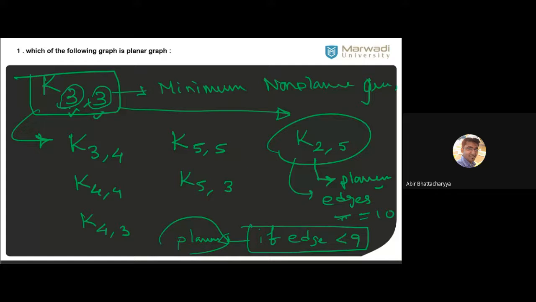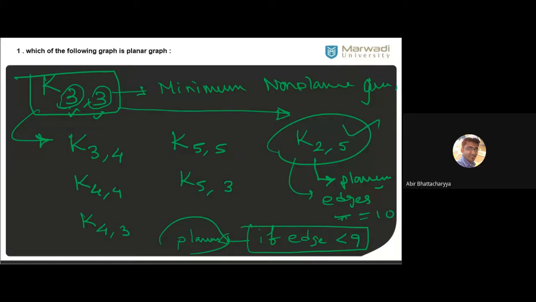But I didn't tell you that if edges are greater than 9, the graph is always non-planar. If edges are greater than or equal to 9, the graph may or may not be planar depending on the scenario, like in K25.